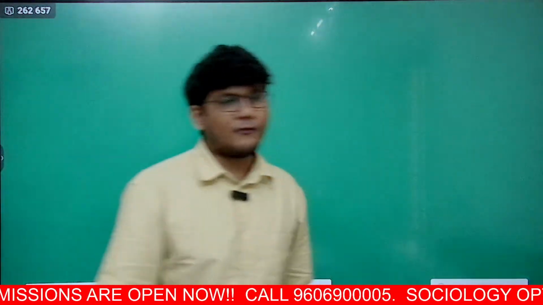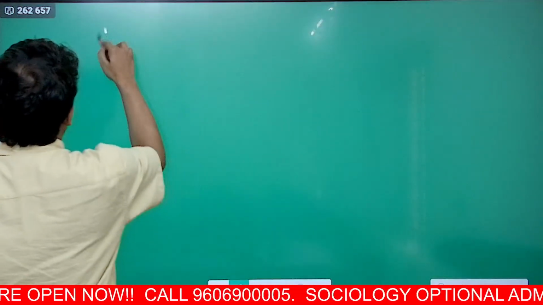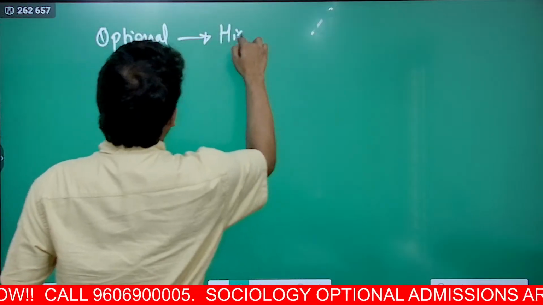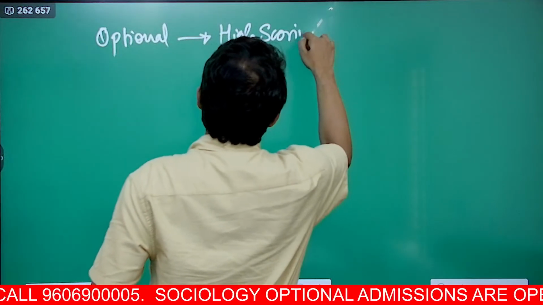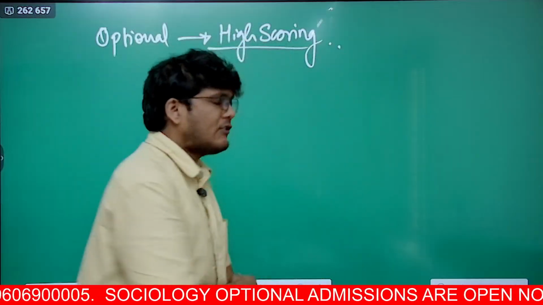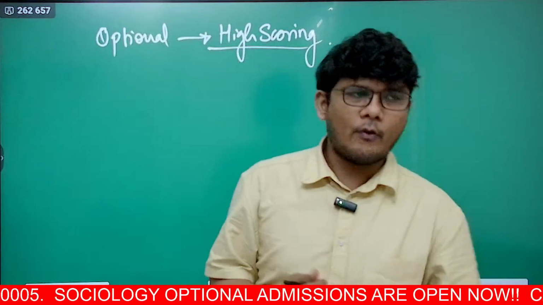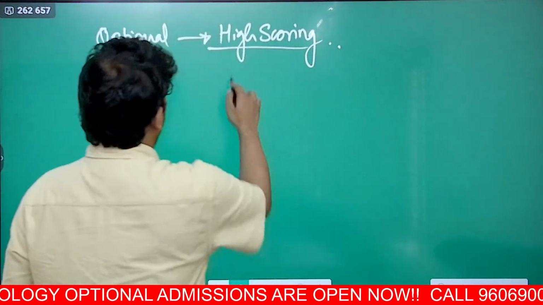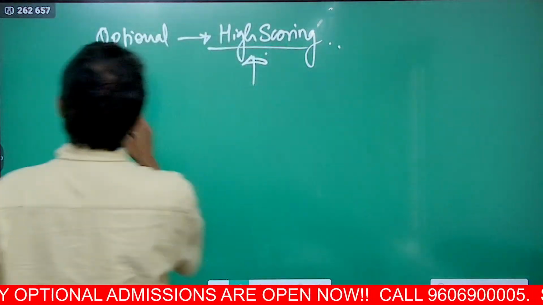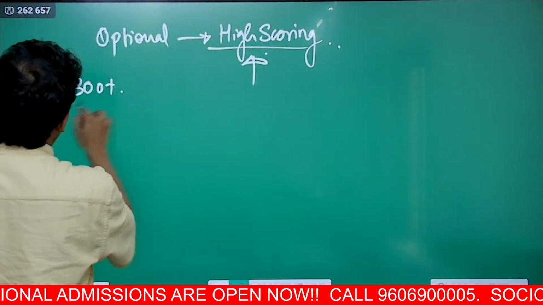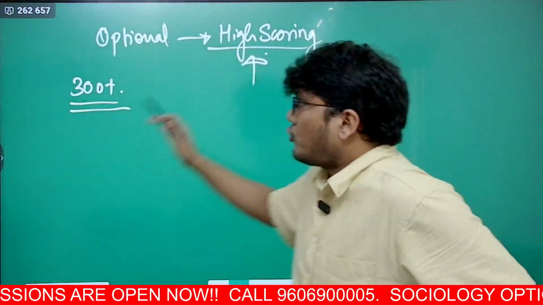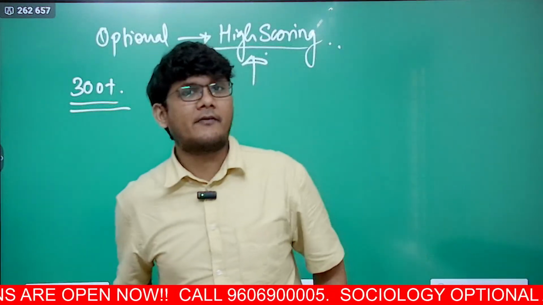Now, first things first, of course, an optional should be scoring in its own self. Why? Because the optional paper is a high scoring paper. These papers are high scoring, unlike generally your GS papers. However, last year in GS4 also the marks were quite high, but optional is the one which is quite high scoring and you can score up to 300 plus.